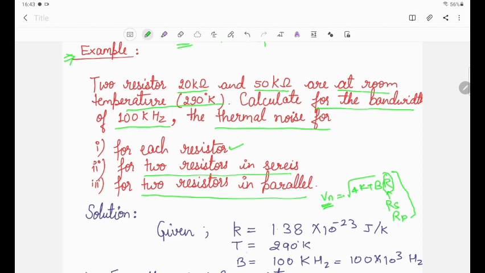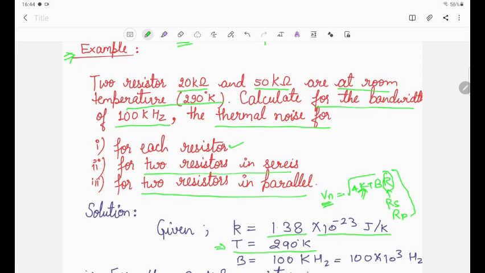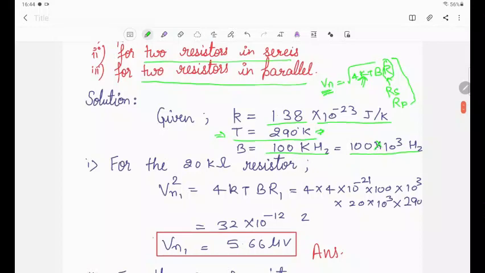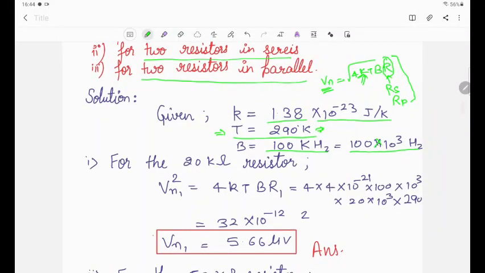First let us see what is given in the question. k is the Boltzmann constant, known as 1.38 × 10^-23 joule per Kelvin. T is the temperature, which is given in Kelvin: T is equal to 290 Kelvin, so there is no need to convert. If it is in degree Celsius, then we need to convert the temperature into Kelvin. And B is given as 100 kilohertz, which in hertz we can write as 100 × 10^3 hertz.